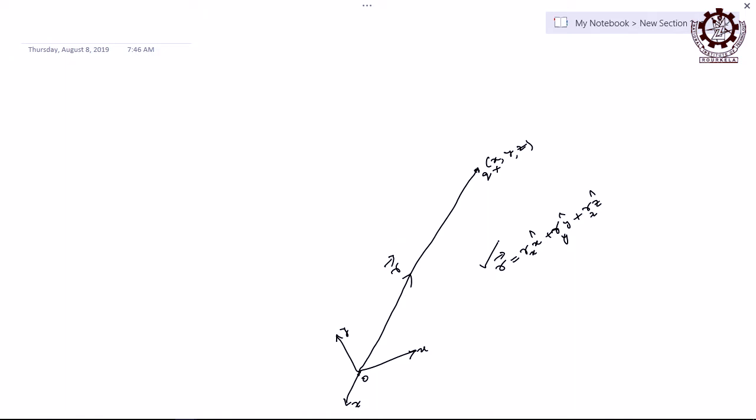So, there must be a reference frame. With respect to that, everything is clear, otherwise it is never clear. The frame may be invisible, but the point should be visible to you, right. The point should be visible to you. The reference frame may or may not be visible, but the point must be visible to you all, and it is possible only when you choose a reference frame, otherwise not, right.